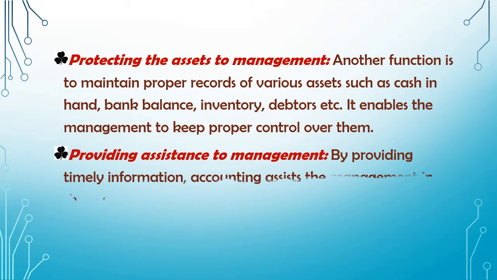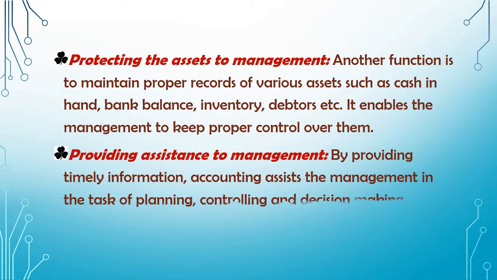Providing assistance to management. By providing timely information, accounting assists the management in the task of planning, controlling and decision making. Now, a proper financial record will help the management to properly carry out planning, controlling and decision making work.